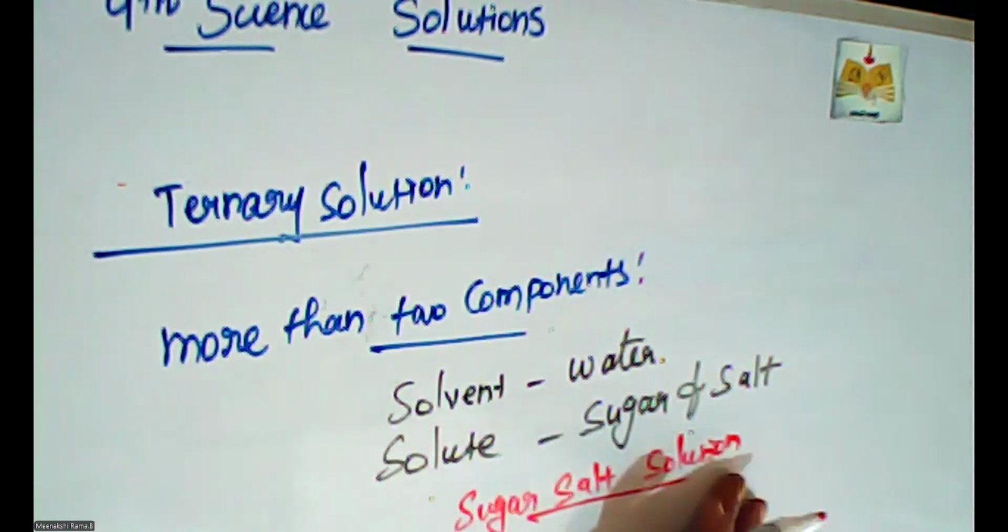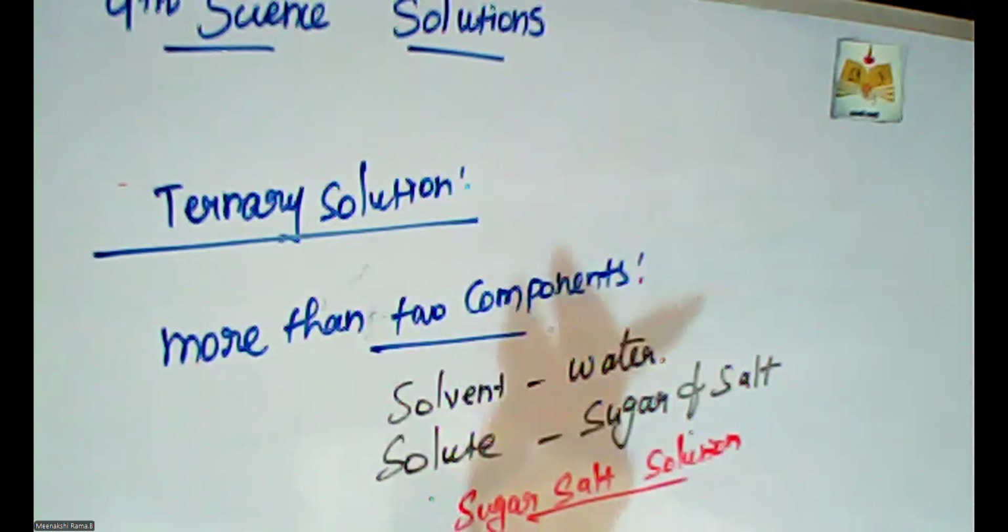It is an energetic drink also. When our body is dehydrated, we immediately want to take this kind of solution. Just take one cup of water and add some amount of sugar and salt completely.